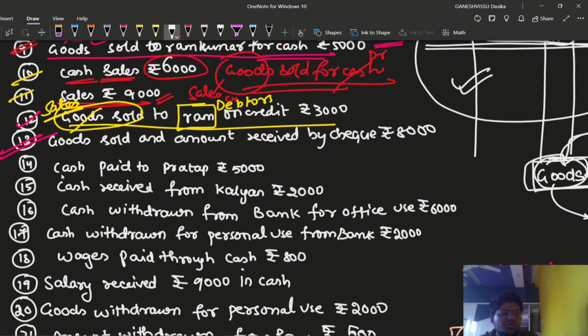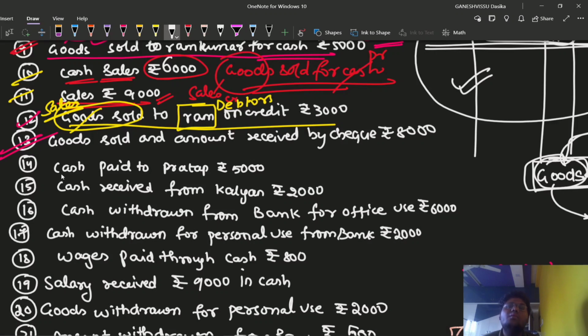Now, goods sold and amount received by check. First question is what? Is it a cash transaction or a credit transaction? Is there any involvement of a name here? If the name is coming into the transaction, then we need to stop immediately and think whether it is a cash transaction or a credit transaction. Here, the name has not been mentioned in this transaction, so there is no question of it being a credit transaction. It will definitely be a cash transaction, friends.